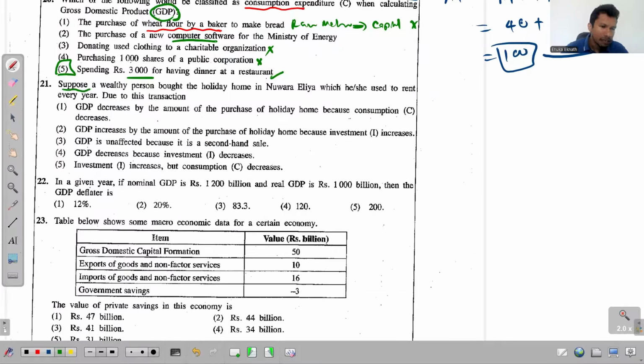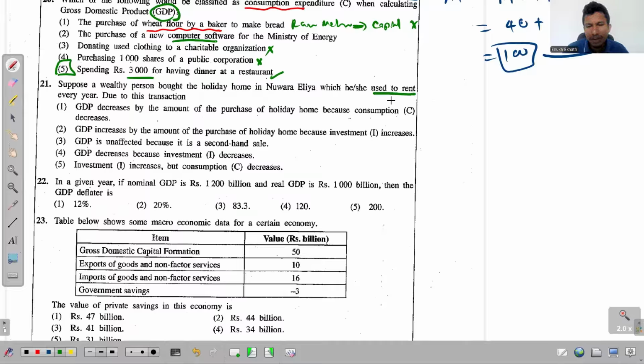Question 21. Suppose a wealthy person bought the holiday home in Nugegoda, which he used to rent every year. Due to this transaction, he's just buying this thing now, which means this is a transaction of used goods.